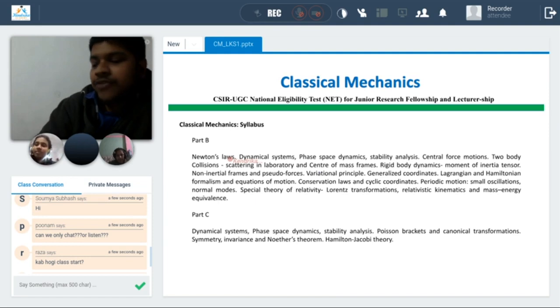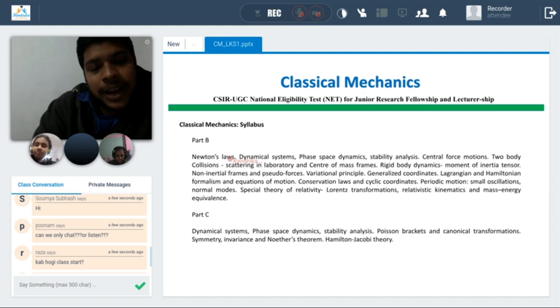In Lagrangian, I am planning to devote 2 classes to the Lagrangian and Hamiltonian formalism, equation of motion, generalized coordinates, conservation laws, and cyclic coordinates. We will take this topic in 2 classes, and we will develop the complete formalism from the start. After that we will solve problems, and then I will share an assignment with you.